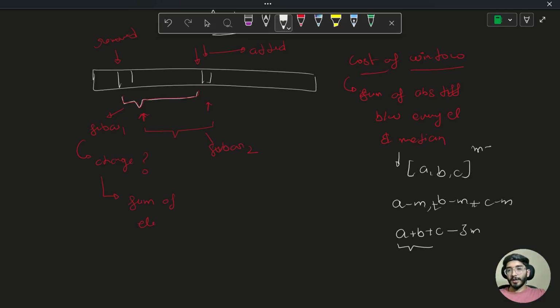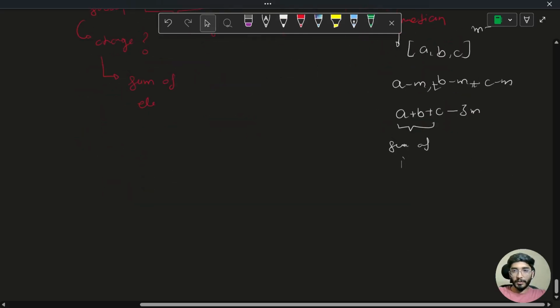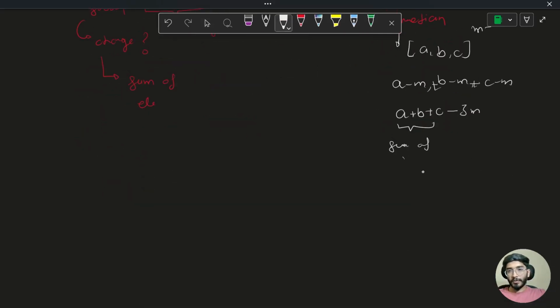So this is the sum of the array minus the size of the array, multiplied by